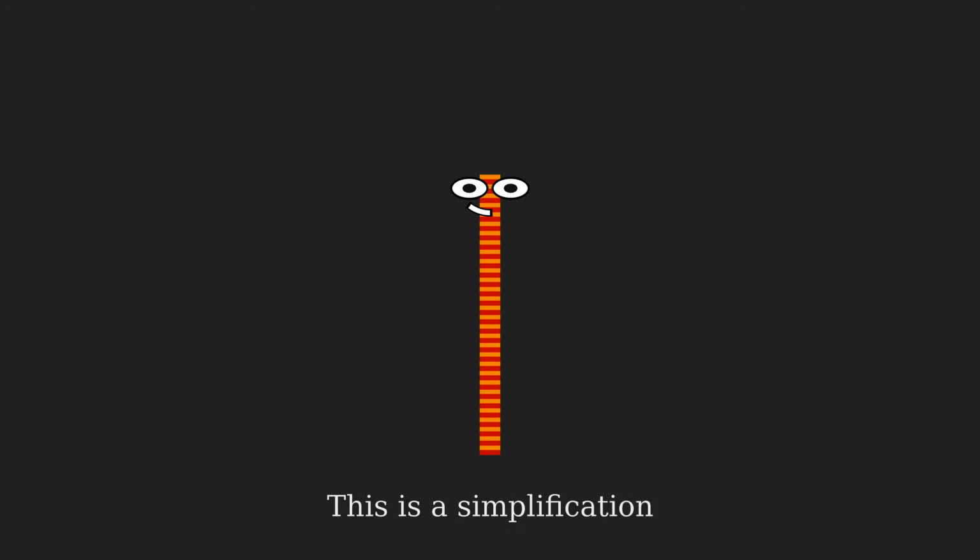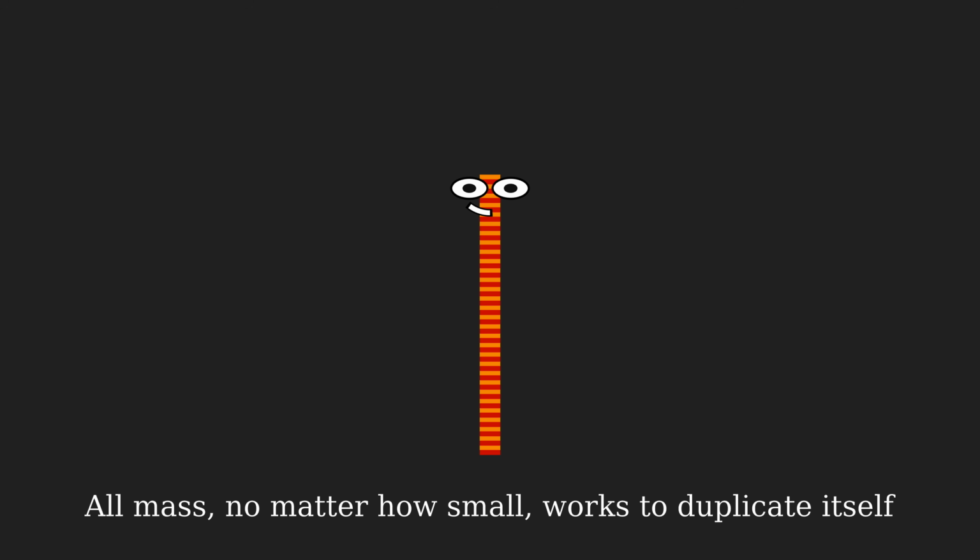This animation is a simplification of what her true growth looks like for a number of reasons. For one thing, we've only subdivided her body into around 30 regions that each grow their own mass. But really, every piece of her body, no matter how small, works to duplicate itself. Also, for clarity, we'll collect all the growth at the top of the creature.